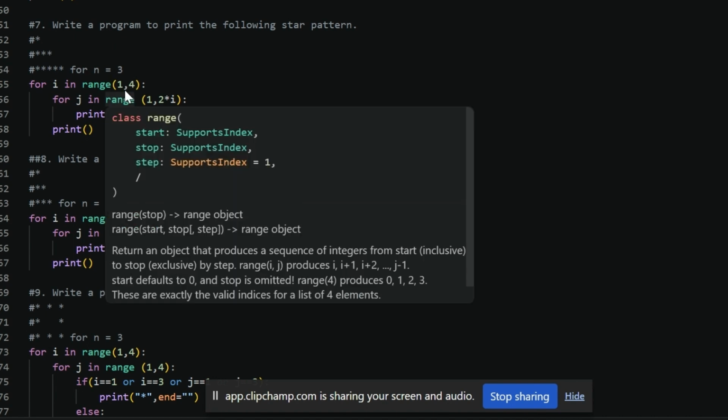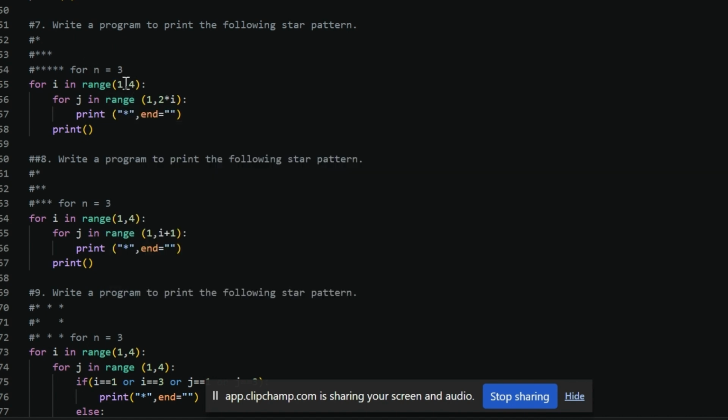In the second row, I is 2, so 2 times 2 is 4, and 4 is excluded, which means 3. So 3 stars will be printed. The same way, 5 stars will be printed. When I becomes 3, 3 into 2 is 6, and 6 is excluded, so 1 to 5 means 5 stars will be printed.